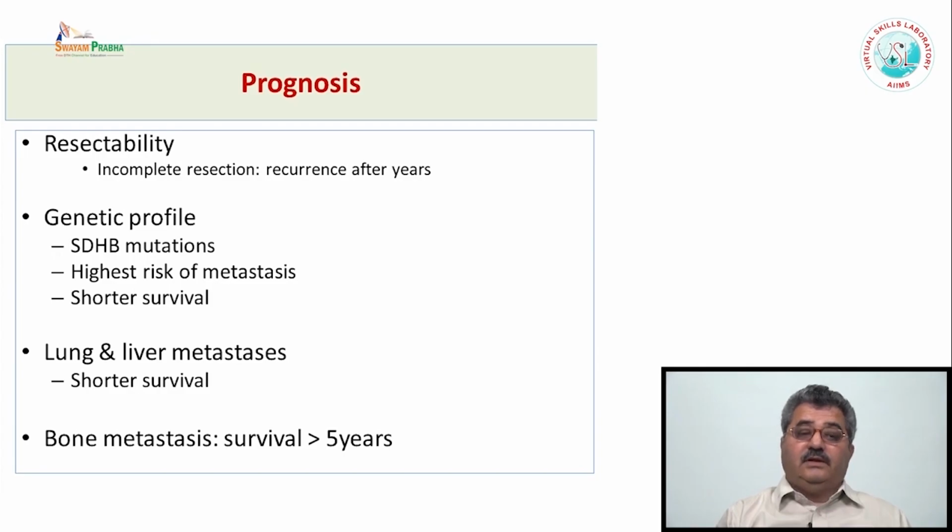Then some of the genetic profile, for example, SDHB mutation. The tumor which shows the SDHB mutation has the highest risk of metastasis. They have shorter survival. The other prognostic feature is metastasis to lung and liver. If there is metastasis to lung and liver, the survival is shorter. If there is metastasis to the bone, the survival may be more than 5 years as compared to lung and liver metastasis.